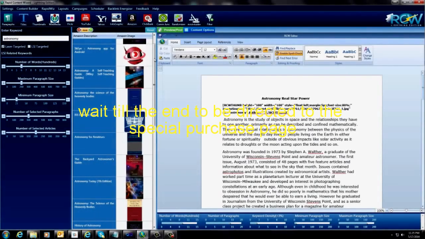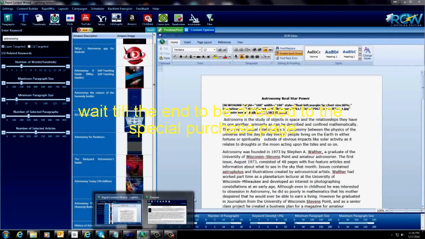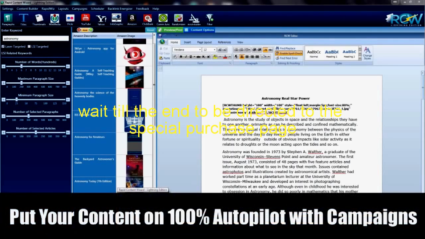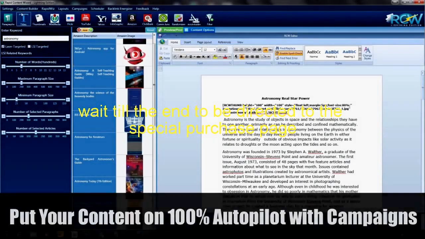So now I want to show you one more thing, because it isn't just necessarily about, sorry, let me click off of here. It isn't just about creating these articles and posting to your blog, right? We also want to put this on autopilot. So let me show you how to do that.